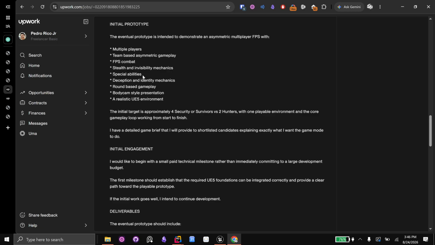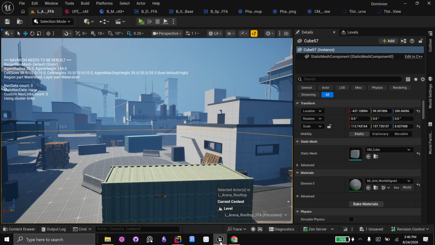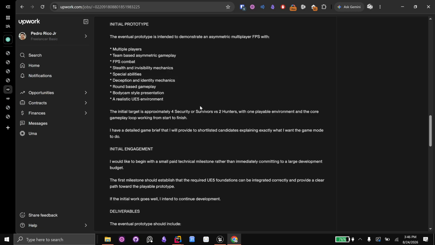Special abilities. Yeah, that's already set up because the project is set up using the gameplay ability system. So ability usages and making infinite abilities is already part of the Unreal Engine framework for that. Deception and identity mechanics. I'm assuming you want the hunters to look like a player survivor. Maybe it matches how they look. Maybe it steals their name. That's all cosmetic. Really easy to do. We can talk about that over an interview.